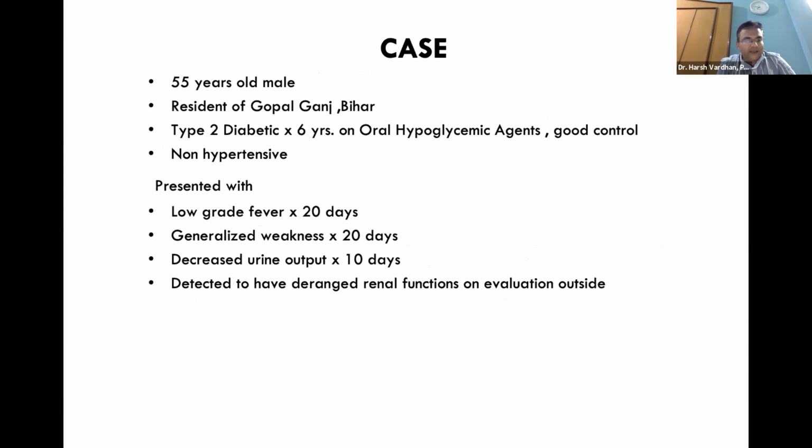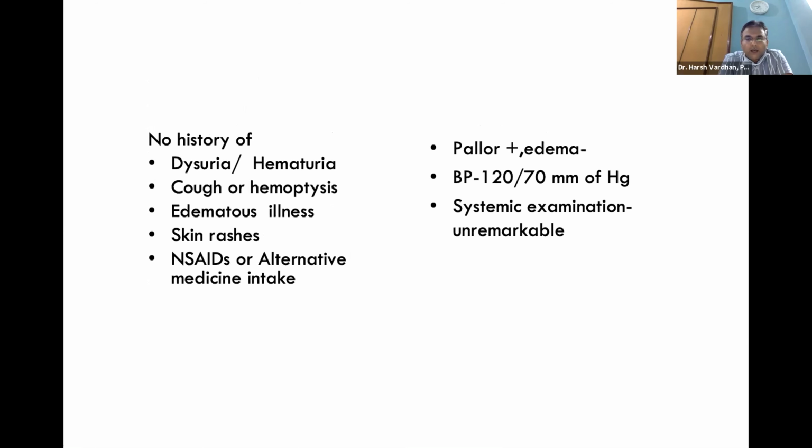As I always end my slides with some interesting cases, this is a case I have presented many times. This was a 55-year-old male, a resident of Gopalganj, who was diabetic for 6 years. He presented to us with low-grade fever and generalized weakness for 20 days, and was detected to have deranged renal function. Apart from pallor, nothing much was significant. There was some skin rash.